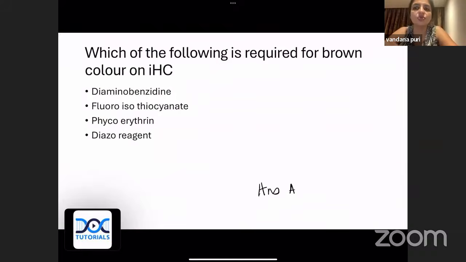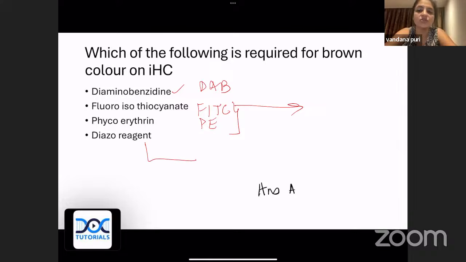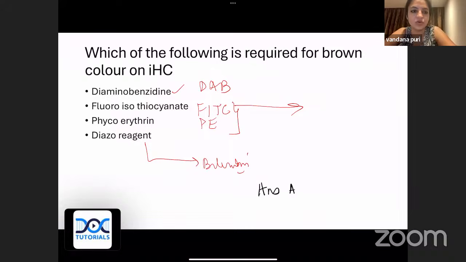Okay, coming to question 3, which of the following is required for brown color on immunohistochemistry? What is the answer? It is diaminobenzidine, very popularly called DAB. Fluorescein isothiocyanate and phycoerythrin are basically used in your flow cytometry. Apart from that, FITC is also used in immunofluorescence. Where do you use diazo reagent? Diazo reagent is used for bilirubin estimation. That is what you all have to know.